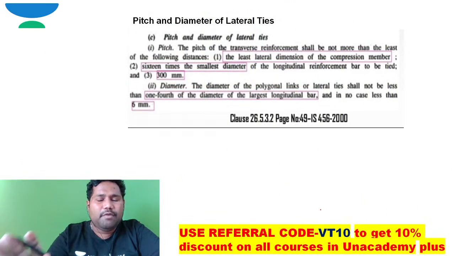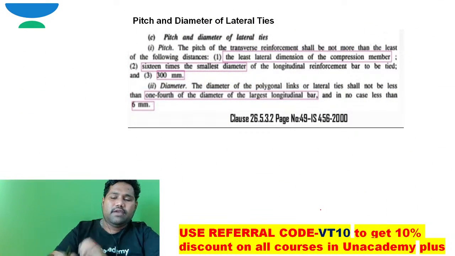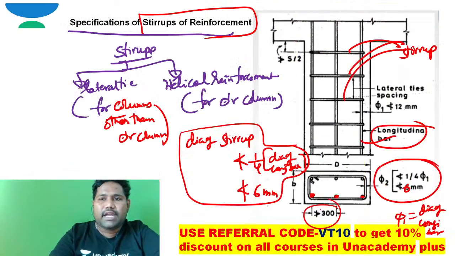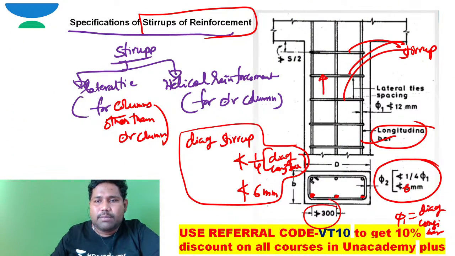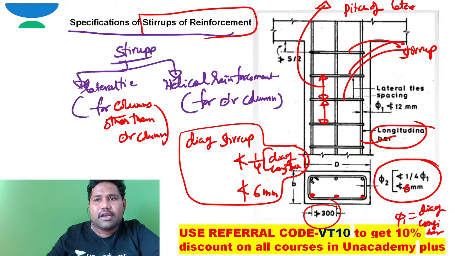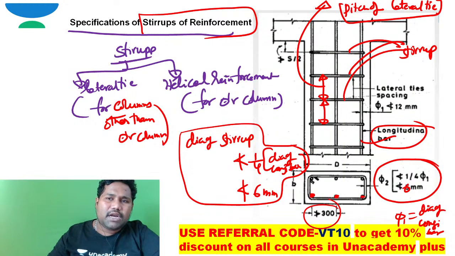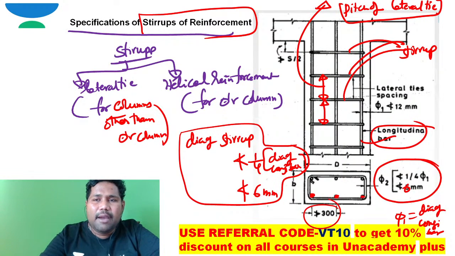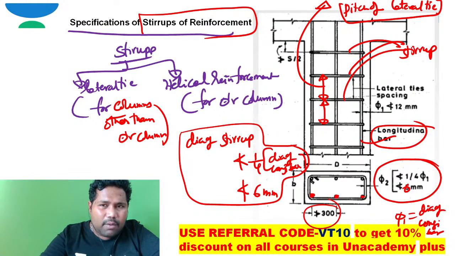Before I go to that, I just want to discuss the pitch of lateral tie, the spacing of lateral ties. I want to discuss what are the maximum values for the pitch of lateral ties. At max, I can use. That's what I want to do.